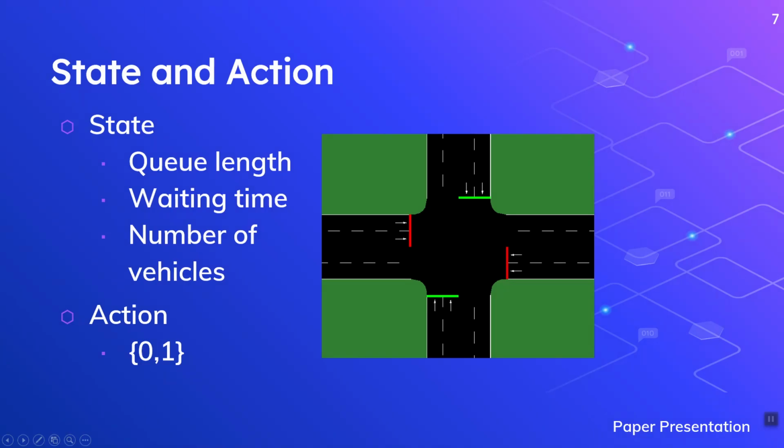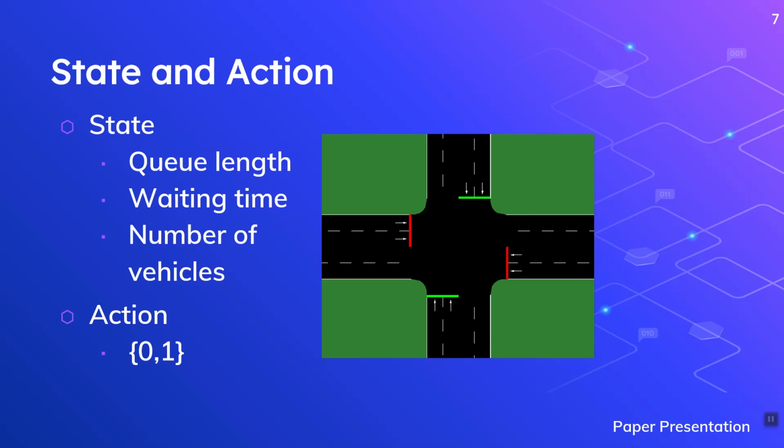The designed simulation, the state and the action are described here. The state is designed with three different parameters: the queue length, waiting time and number of vehicles in the lanes. There are two incoming lanes for all the roads in our simulation and two outgoing lanes.